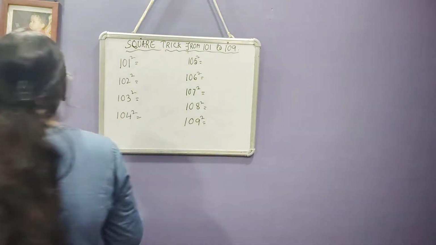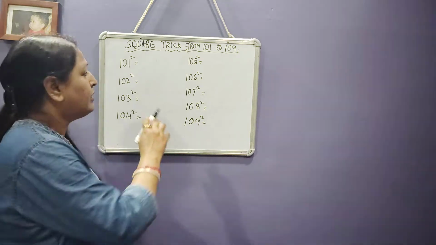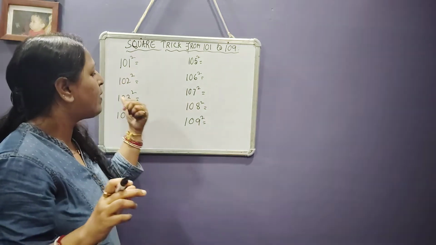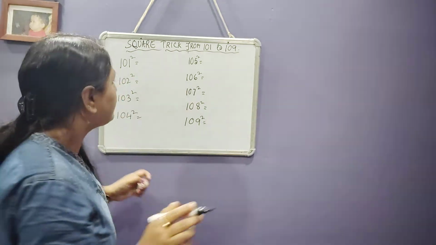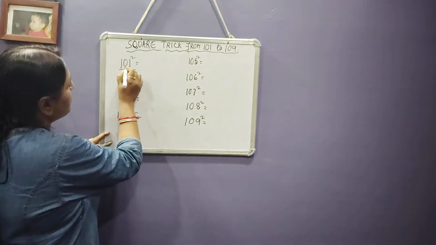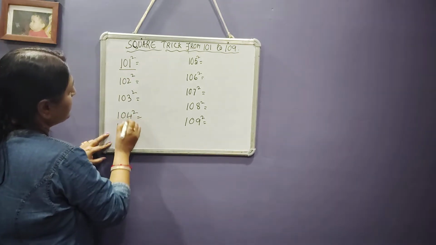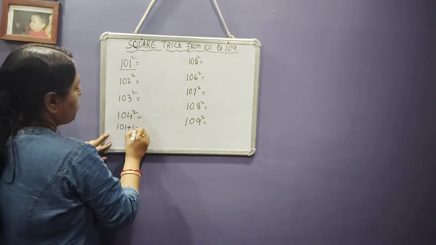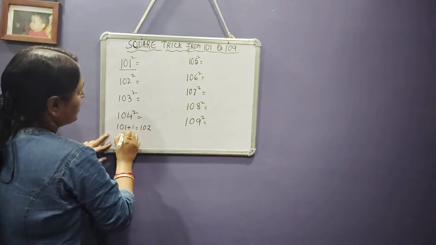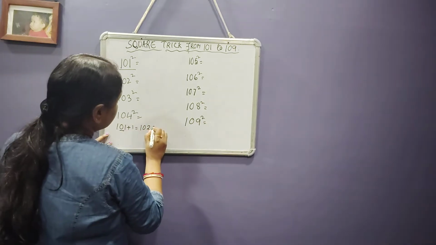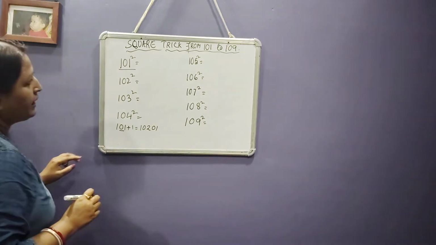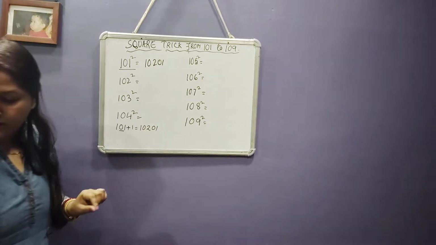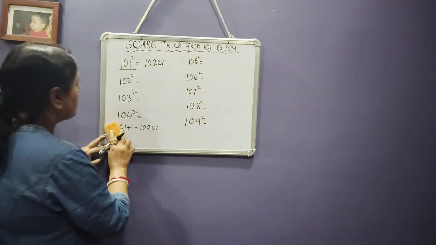Let's start. If you want to find the squares of numbers from 101 to 109, first write down the number. For example, 101. Write 101 plus 1, so it will be 102. Now 01, the square of 01 is 01 only. So 10201. This is the square of 101.